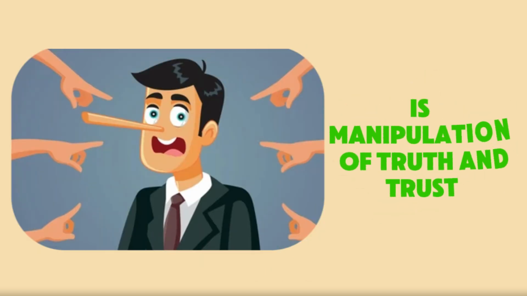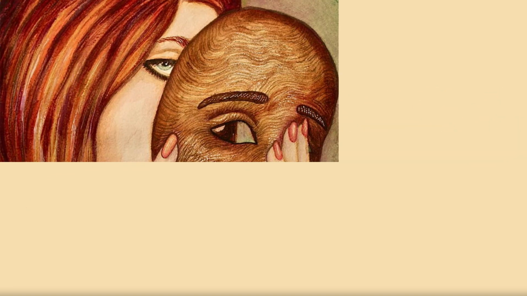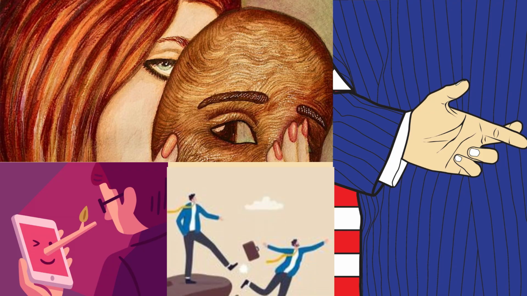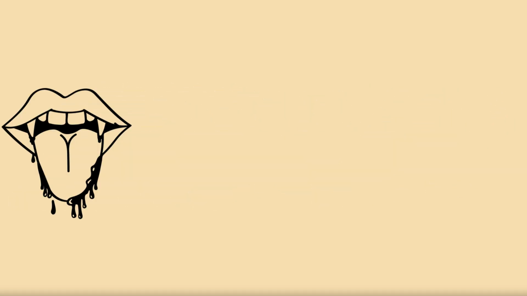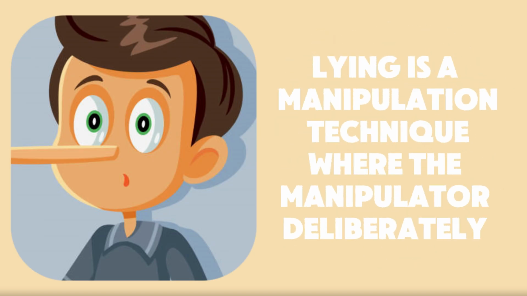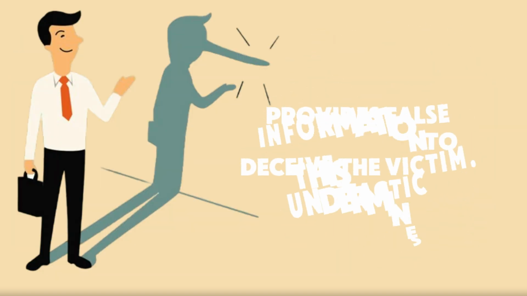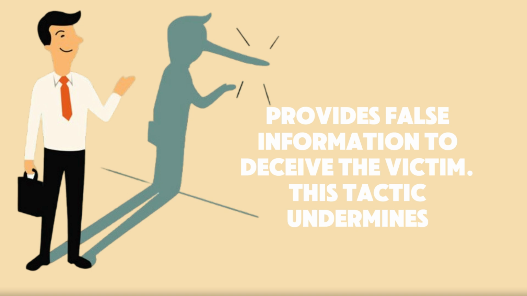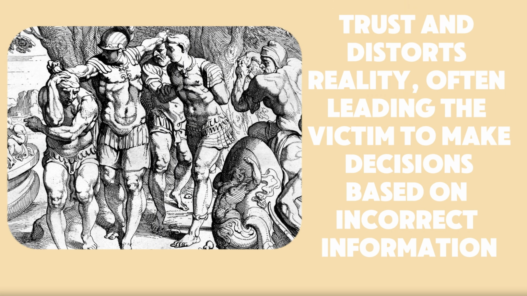Lying is manipulation of truth and trust. Its attributes are deception, falsehood, misinformation, betrayal. Often use symbols: forked tongue, mask, spider web. Lying is a manipulation technique where the manipulator deliberately provides false information to deceive the victim. This tactic undermines trust and distorts reality, often leading the victim to make decisions based on incorrect information.